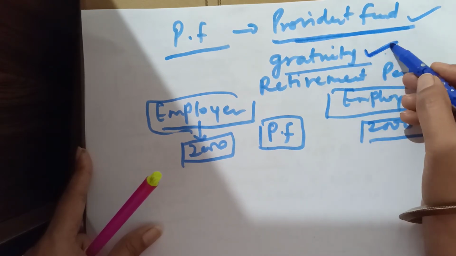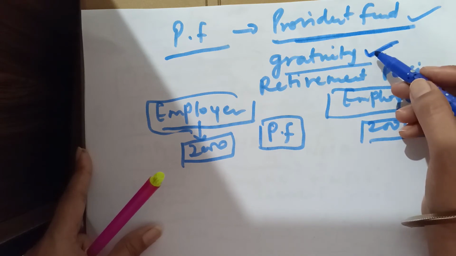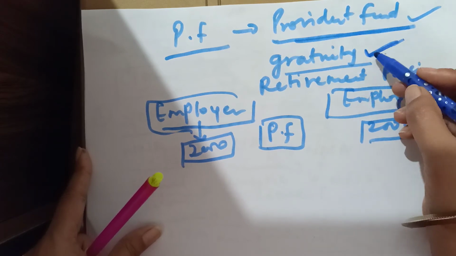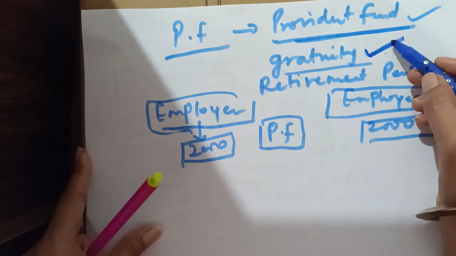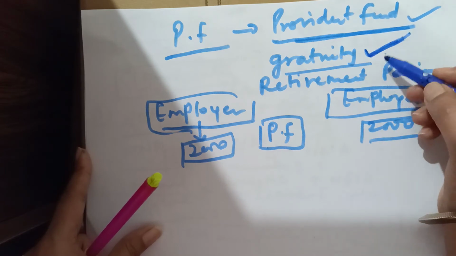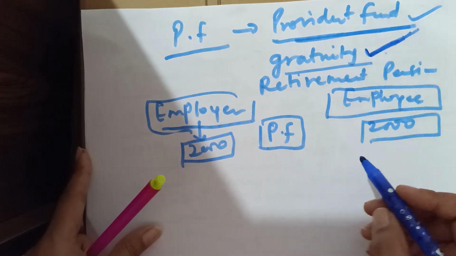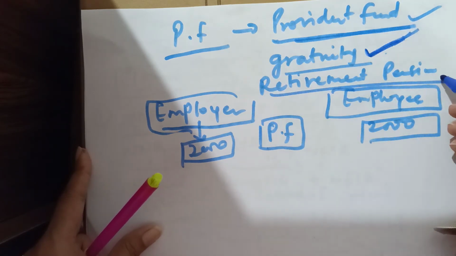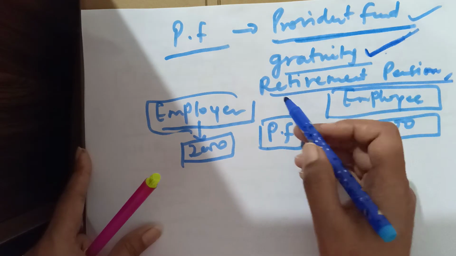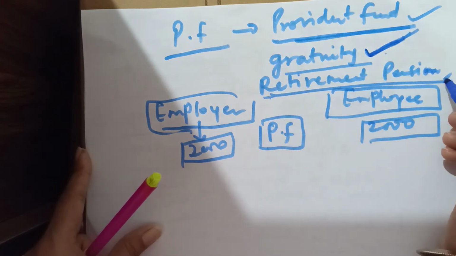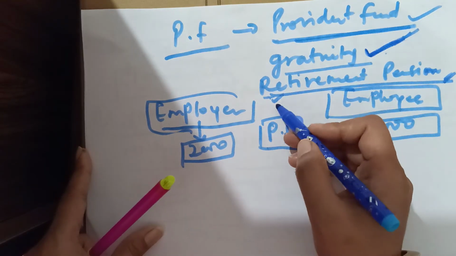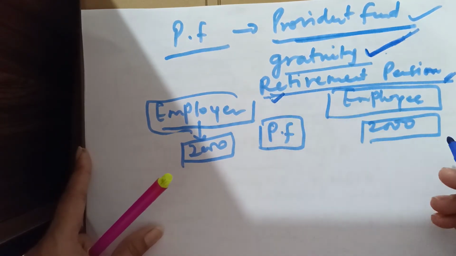Gratuity means some percentage of your last drawn salary will be provided to you. And retirement pension, that is in government institutions, after your services, retirement pension will be given to you. This provision nowadays government is also not providing.